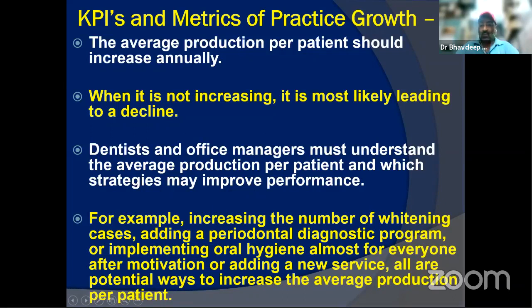For example, increase your number of whitening cases, do motivation in that regard, add a periodontal diagnostic program, or maybe implement oral hygiene for almost everyone after motivation, or add a new service. These are all potential ways to increase the average production per patient. अगर आप हर पेशेंट में ये प्रोसेस अगर होने वाला है, उनको गाइड करेंगे, मोटिवेट करेंगे, you will spend some time with the patient. You may be able to convince the patient for additional procedures, which will increase your revenue per patient. That means you will have more collections, more GPM and more NPM, because the chair side time would still be the same.